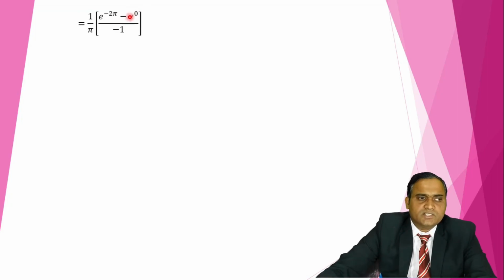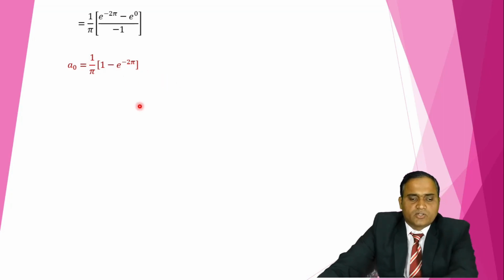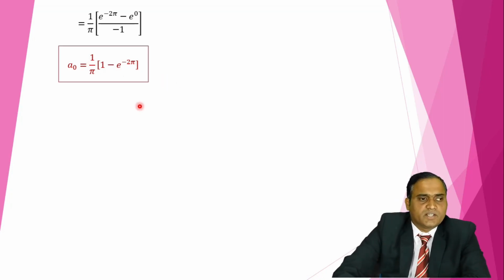And e raised to 0 is 1. Anything raised to 0 is always 1. So finally, after simplification, we get a naught is 1 upon pi, 1 minus e raised to minus 2 pi. This is the a naught value.